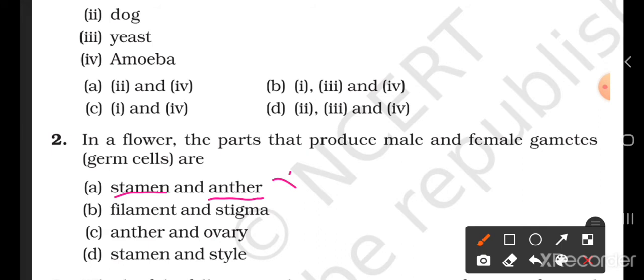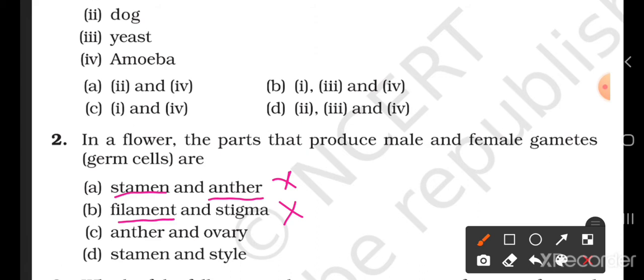So this is not the option. Then B, filament and stigma. Here filament is the male reproductive part while stigma is the female reproductive part. But stigma and filament do not produce the male and female gametes. So this option is not there.